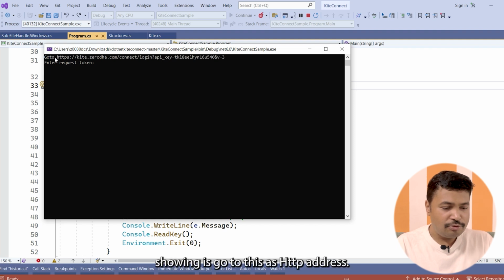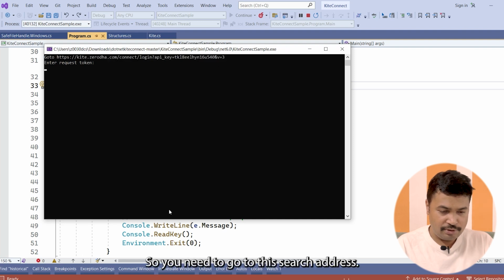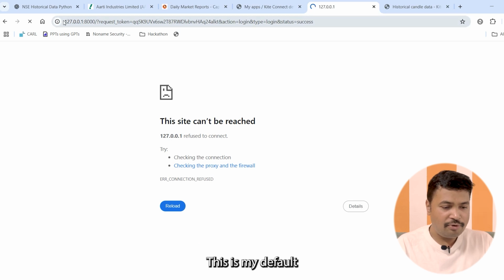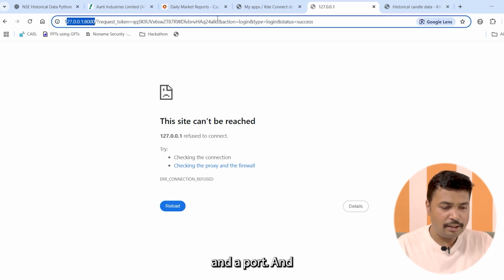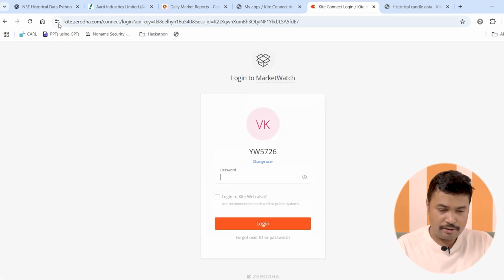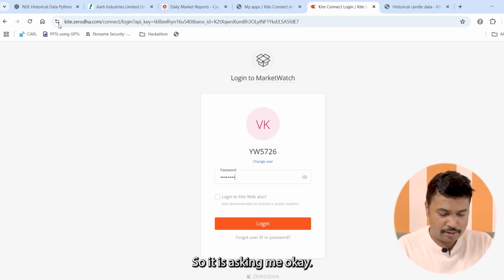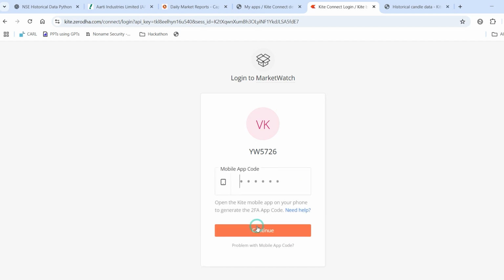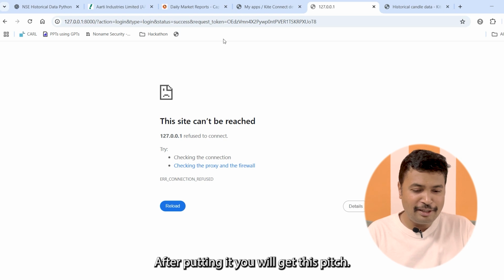So what it is showing is, go to this HTTP address. We need to go to this HTTP address. This is my default port and the HTTP link. Go to here, paste it. Okay, so it is asking me for a password. After putting it, you will get this page.